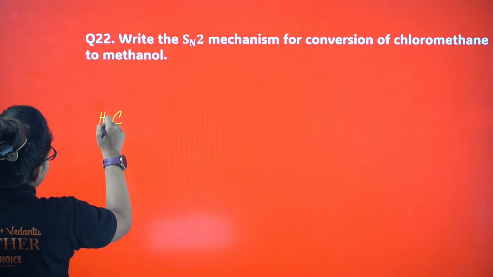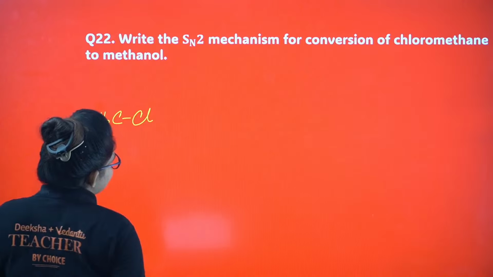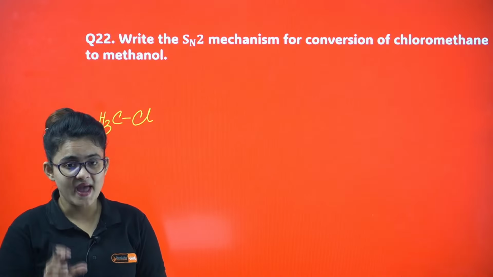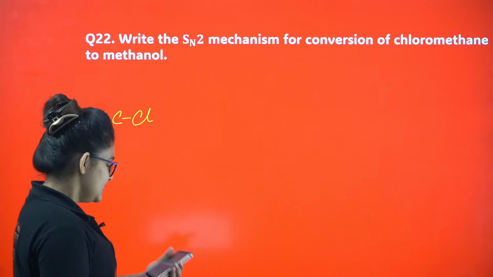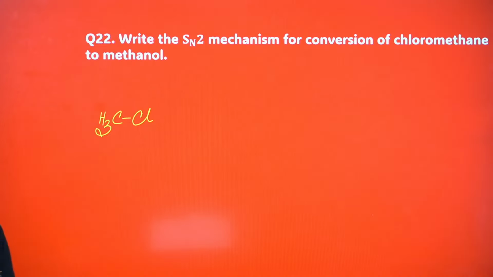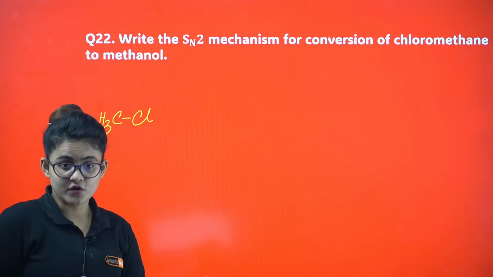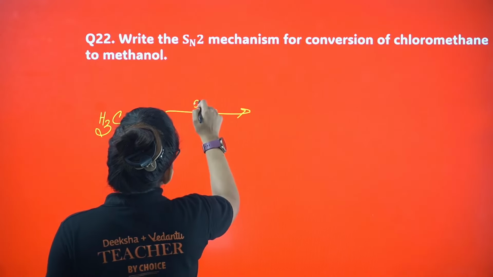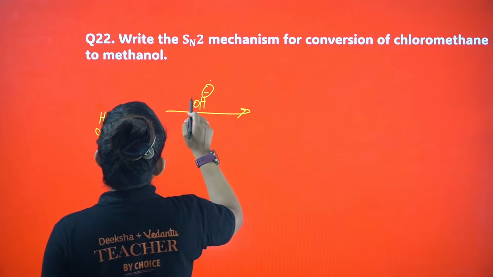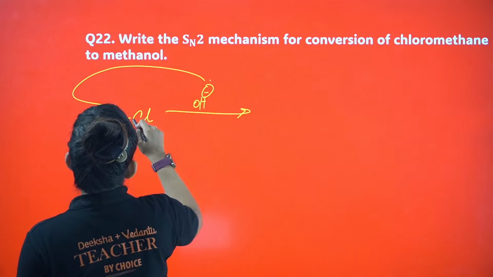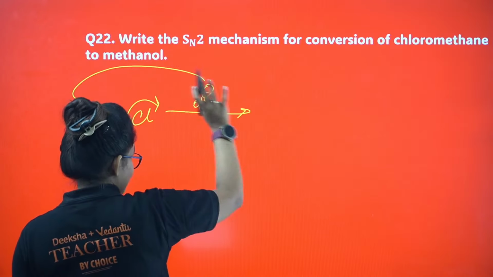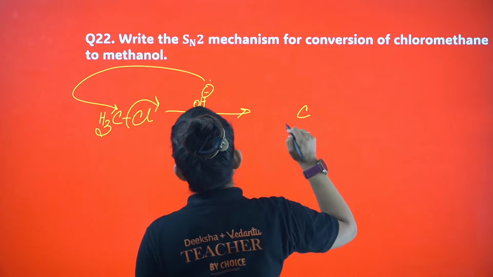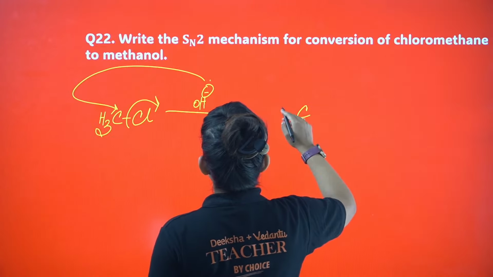CH3Cl, right? For the SN2 reaction to proceed, your backside should definitely not be hindered. SN2 is a single step concerted mechanism. So now if you give some OH minus, OH minus will attack this carbon and chlorine will leave. But it proceeds through a transition state, not an intermediate, better to say transition state.